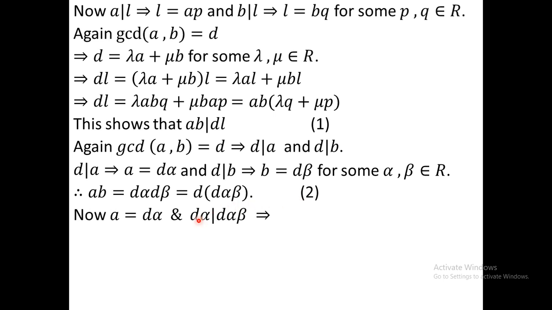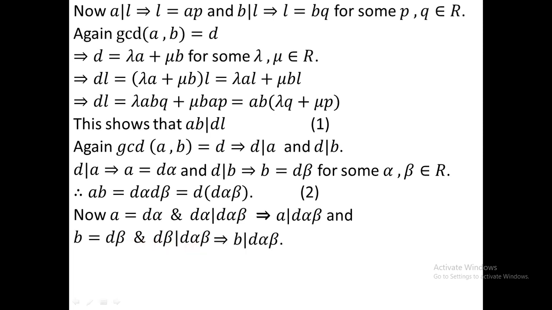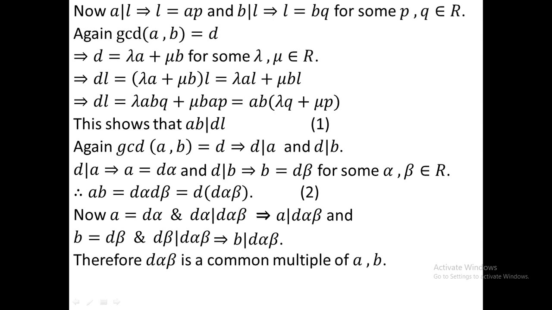Now A equals D alpha, and D alpha divides D alpha beta, because D alpha beta means D alpha into beta. So D alpha divides D alpha beta. Again, D alpha is A. Therefore A divides D alpha beta. And B equals D beta. Again D beta divides D alpha beta, because D alpha beta means D beta into alpha. So B divides D alpha beta. So D alpha beta is a multiple of A and a multiple of B. So D alpha beta is a common multiple of A and B.